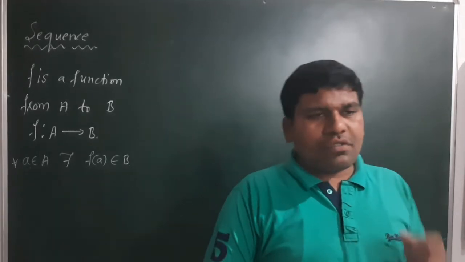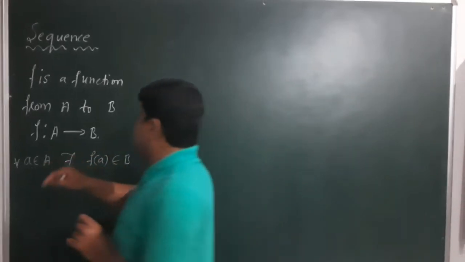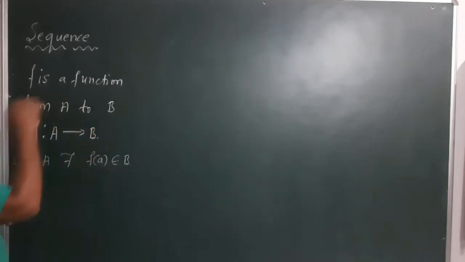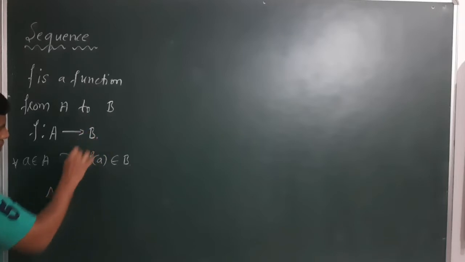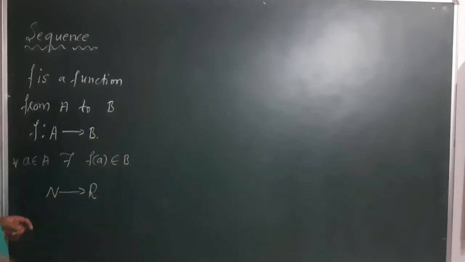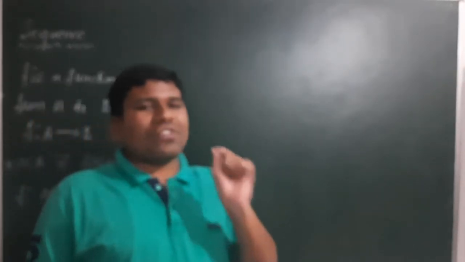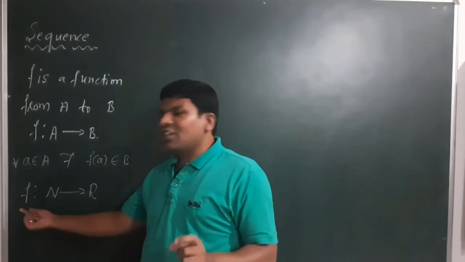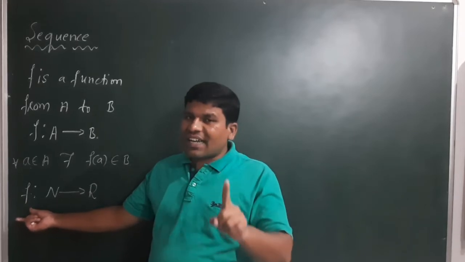But when you call the function f a sequence, that is the most important thing. Here A and B are two non-empty sets, but if very particularly the set A is the natural number set N, and very particularly this set B is R, that means the real number set, so this function f is a function from the set of natural numbers to the set of real numbers, then we can say that f is called a sequence.